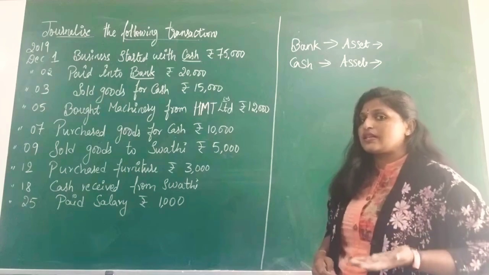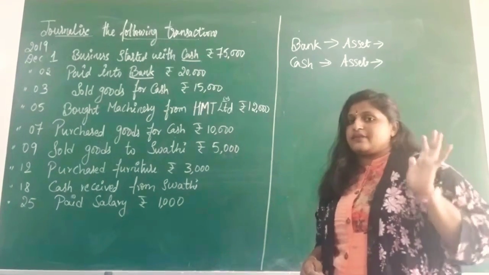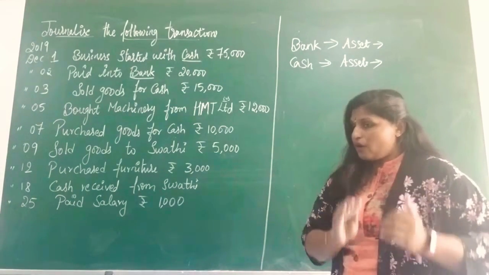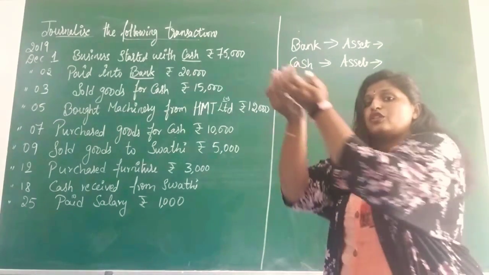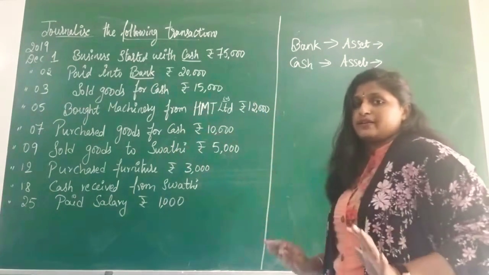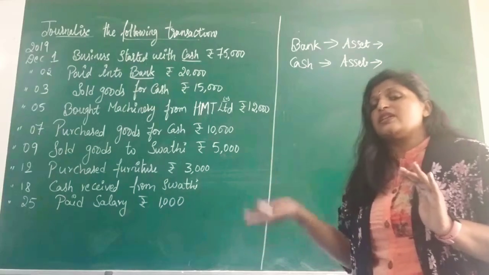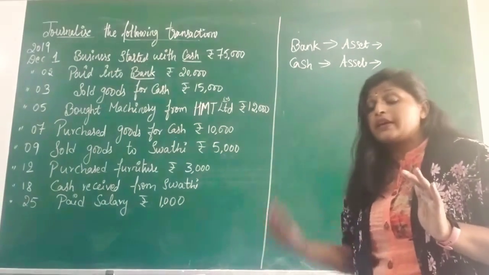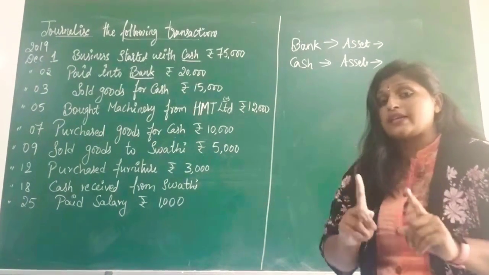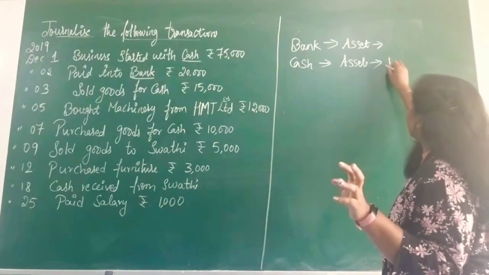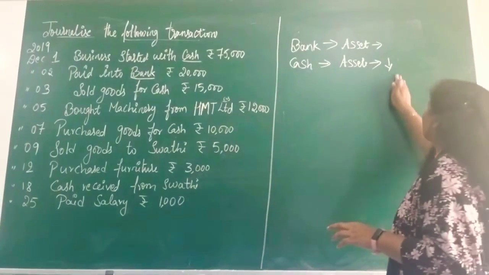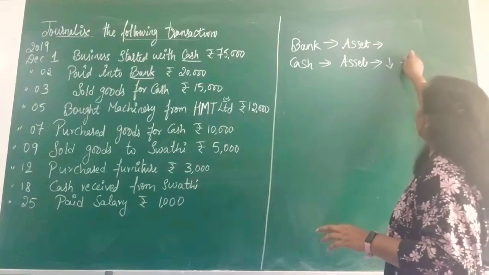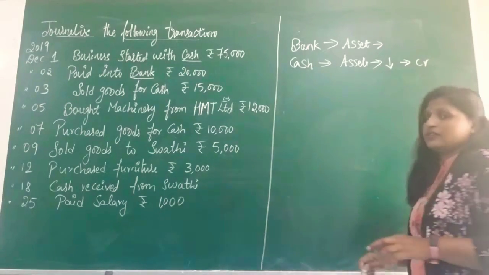The cash of your business, 20,000, you are taking and paying to the bank. Is your cash decreasing or increasing? Cash is decreasing. So decrease in asset will be credited.